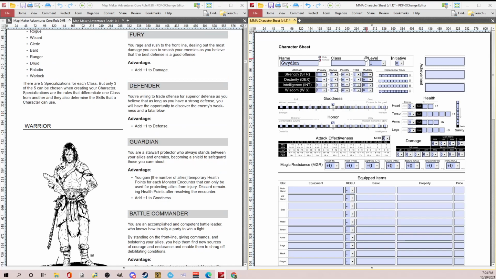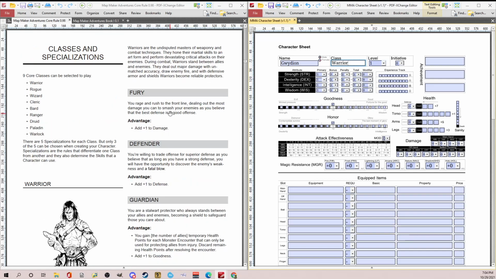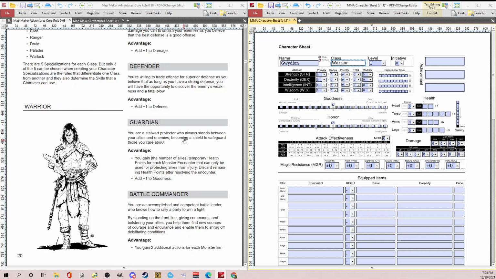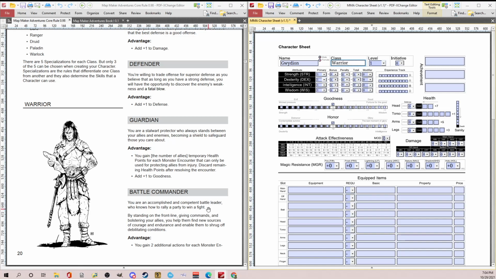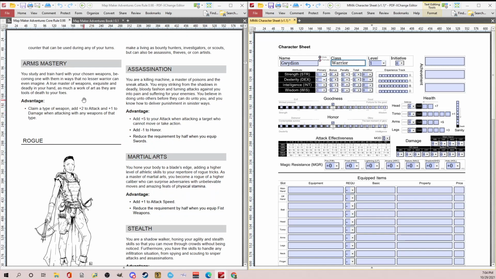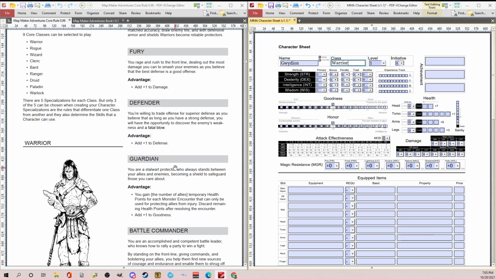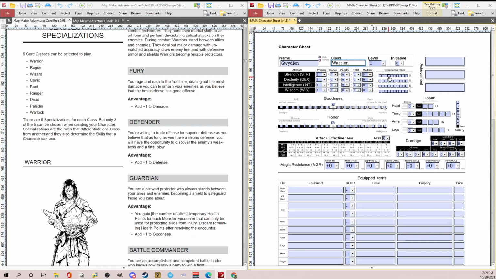So I'm just going to pick Warrior. Let's make this kind of easy. So we'll do Warrior. So I'm just going to type in Warrior there. And see, I have Fury, +1 to damage, Defender, Guardian, Protector, Battle Commander. Sounds kind of cool. Arms Mastery. And yeah, so I like Fury.